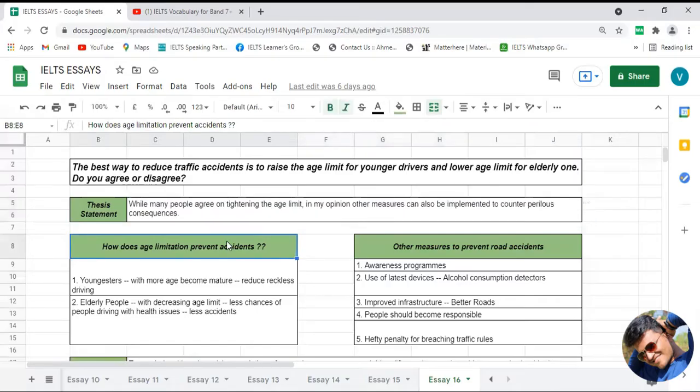Now friends, it's time to discuss body paragraph number 1, in which we are going to discuss how age limitation prevents traffic accidents. Okay, so without wasting any time, let's start discussing body paragraph number 1.